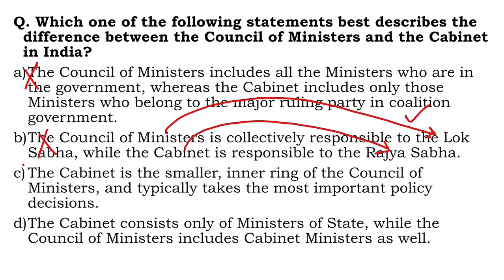C, the cabinet is a smaller inner ring of the Council of Ministers and typically takes the most important policy decisions. Yes, cabinet is what? A group of the senior most ministers who are actually running the show in the country, who take the most important policy decisions. So C is right. D, the cabinet consists only of ministers of state, while the Council of Ministers includes cabinet ministers as well. No, this is actually again wrong. So this was question number 15.